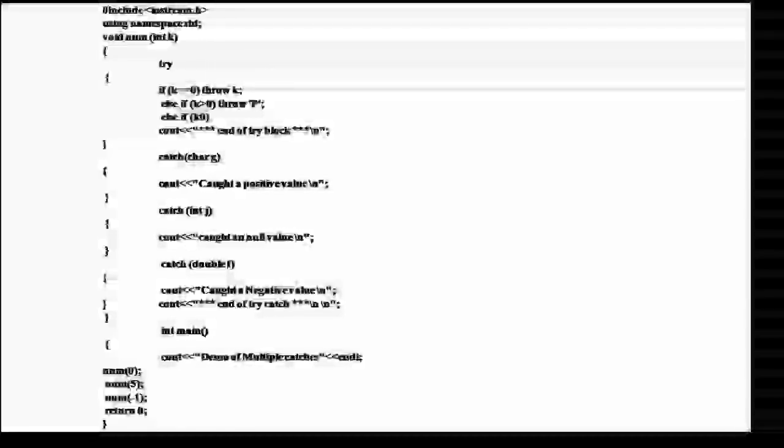In such a circumstance, you can create a catch statement to catch all exceptions instead of a certain type alone.